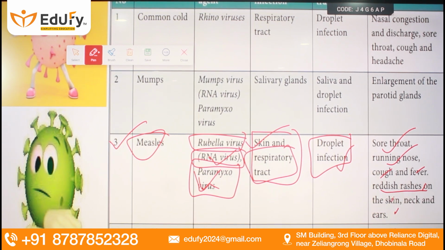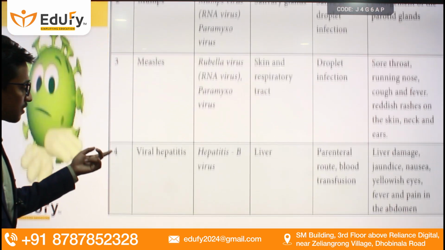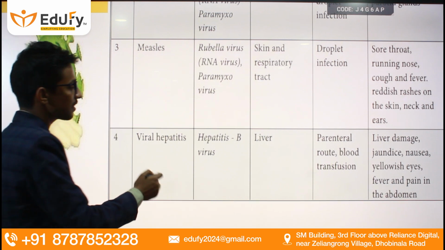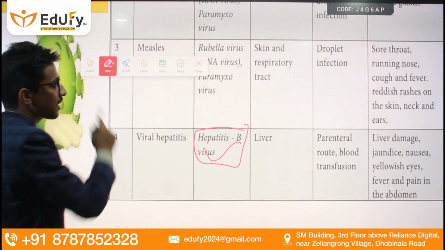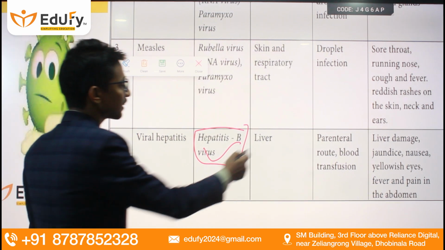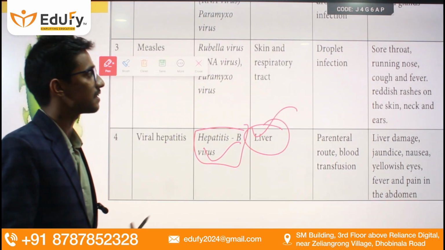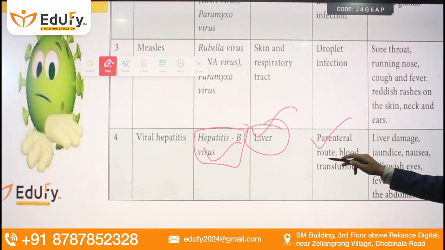Now, viral hepatitis is also one of the very important diseases asked in the examination, and it is caused by the hepatitis B virus. Hepatic means liver, so our liver is affected in this disease. The mode of infection is the parenteral route.